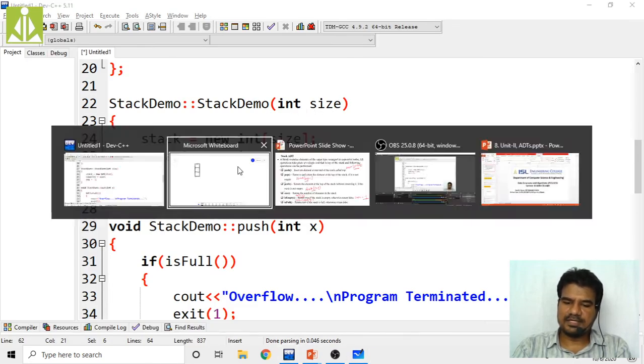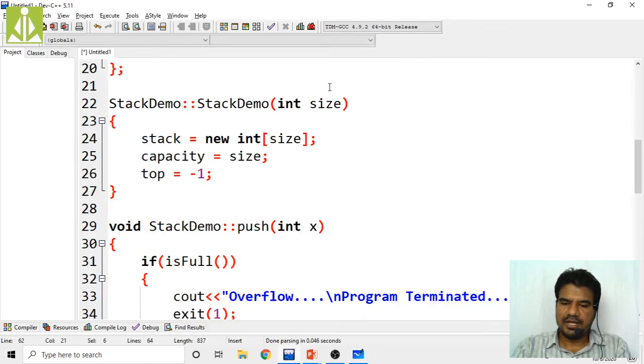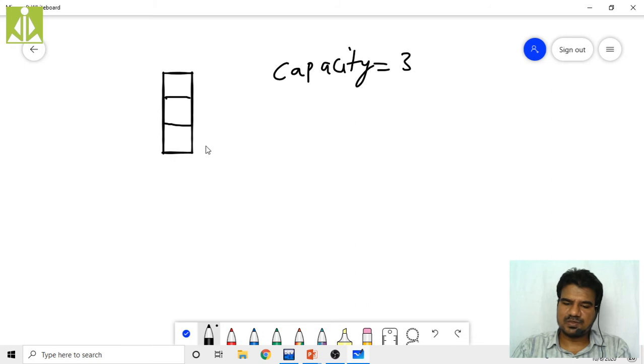So I am making capacity as size. So my capacity will become 3. Next we are making top as -1. Top equals to -1. So generally we have to write it. Yeah, here top equals to -1.